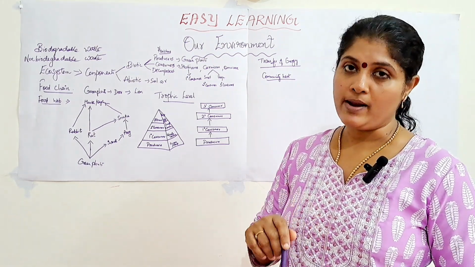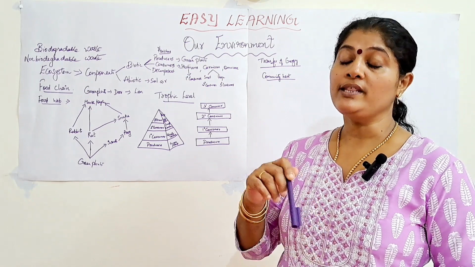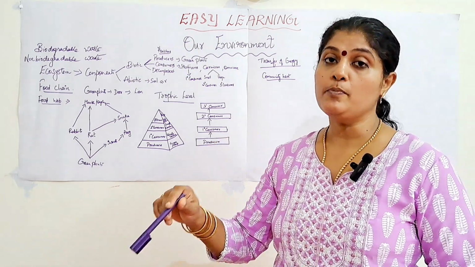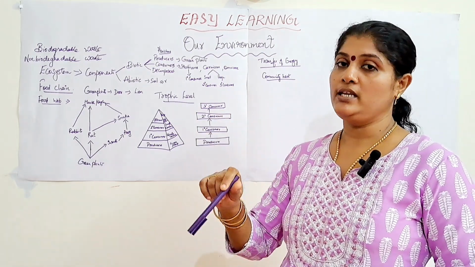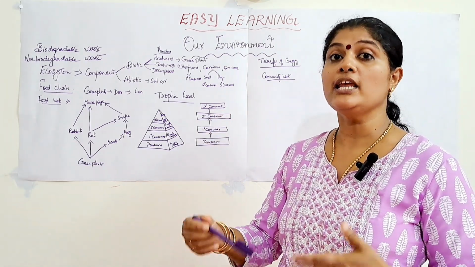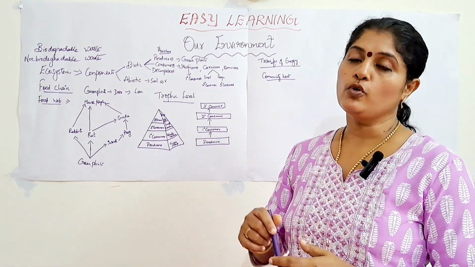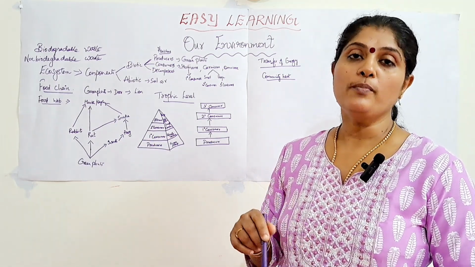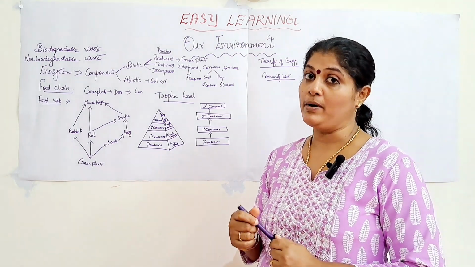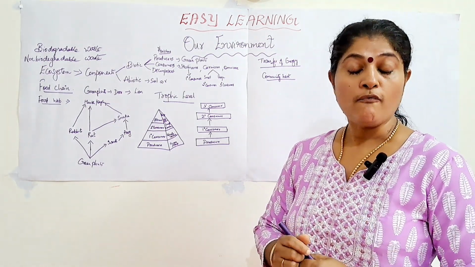So, when these plants and animals die, then by the action of the decomposers, these materials are returned back to the earth. Again those materials will be reused by the plants for growth and development. So, that is why it has been told that the flow of materials in an ecosystem is cyclic, but it is not the case for the flow of energy.